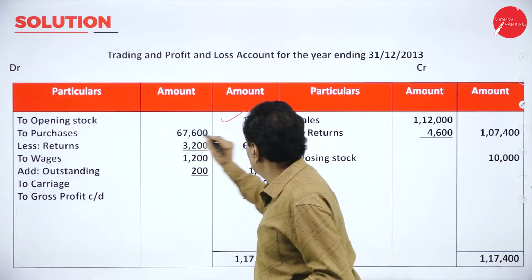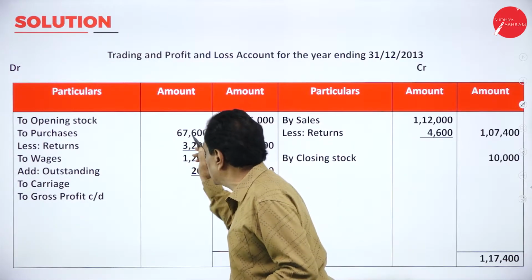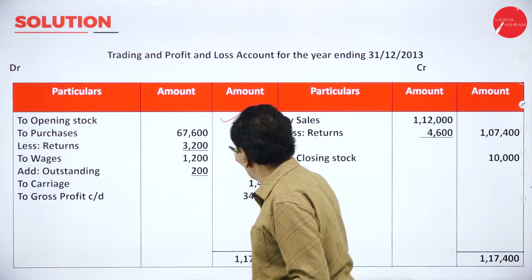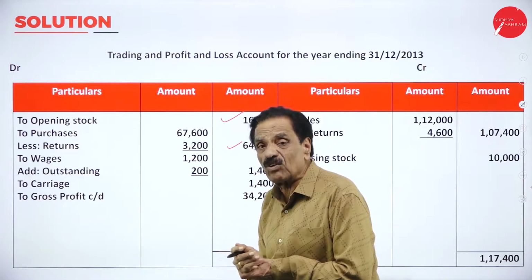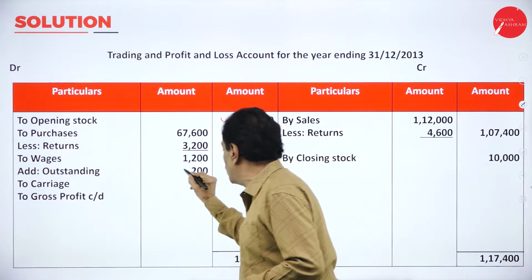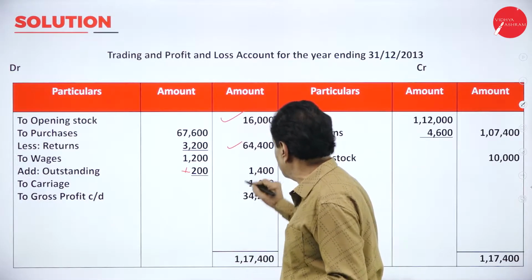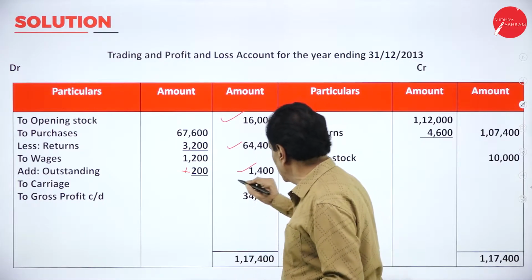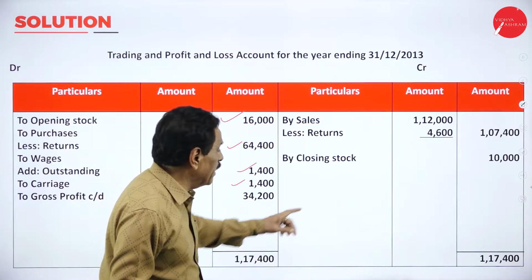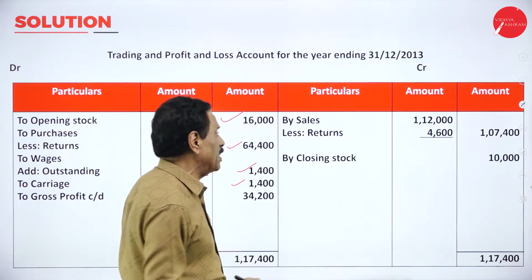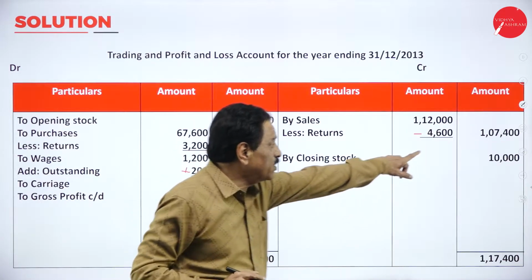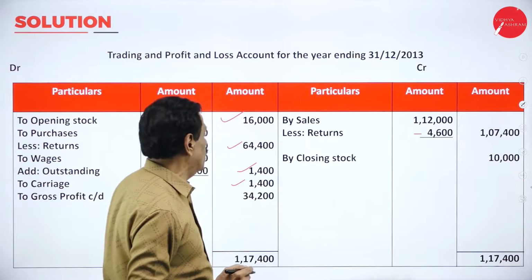Okay. Opening stock 16,000. Your purchase is 67,600, minus return 3,200. Actual purchase becomes 64,400. Your wages paid 1,200. How much still payable? 200 from the adjustment, so it becomes 1,400. Your carriage inward, raw material coming in, 1,400. You made a sale of 1,12,000. How much goods returned? 4,600. The actual sale becomes 1,07,400.